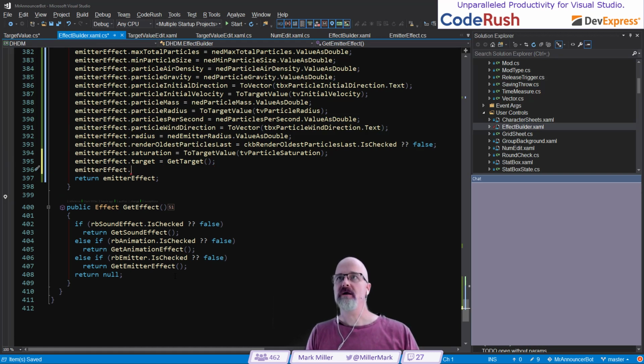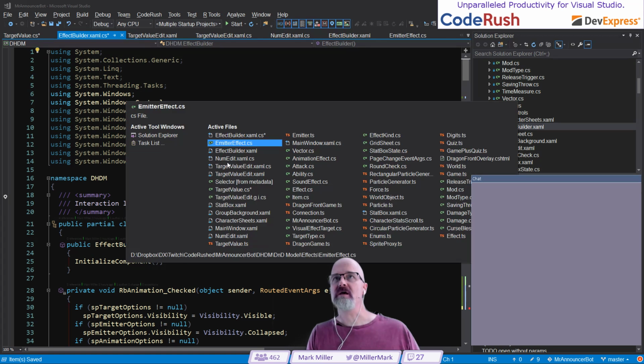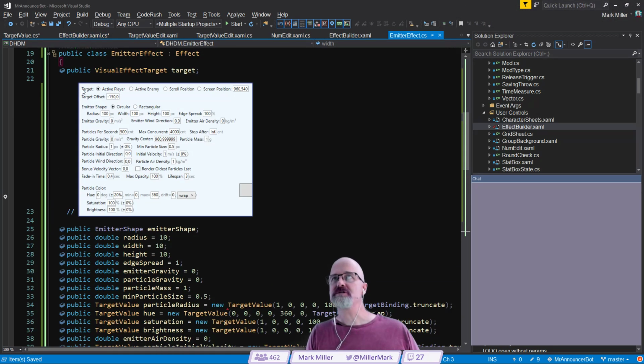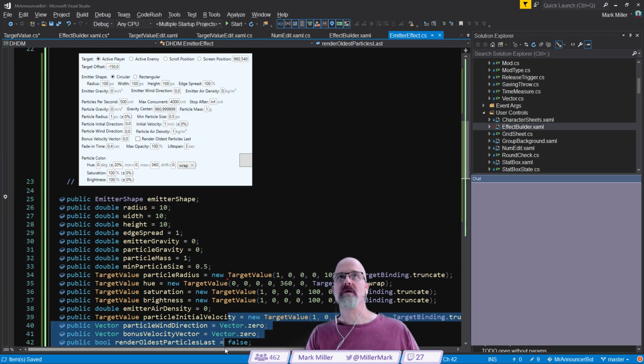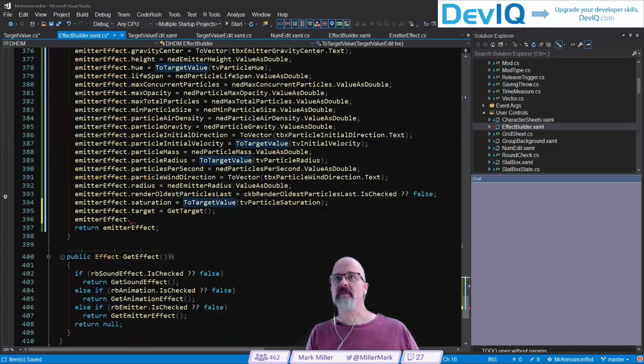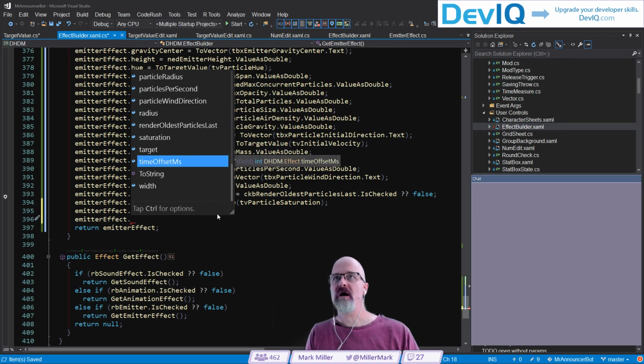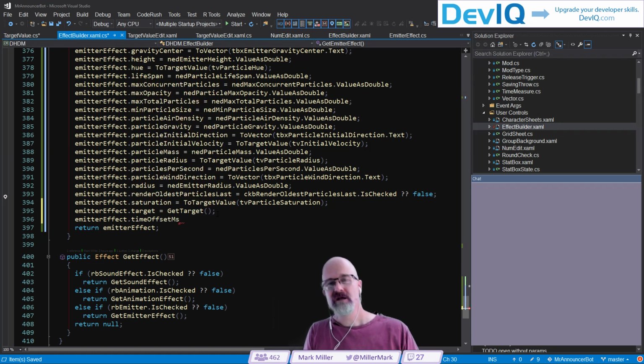The get target, by the way, that's a combination of these values at the top here. So whatever settings I have here, those are in common with both animations and the emitter and the particle emitter. So there's my target. After that, I have time offset in milliseconds, which right now I don't have a control for this yet, so I'm going to just set it at 0.